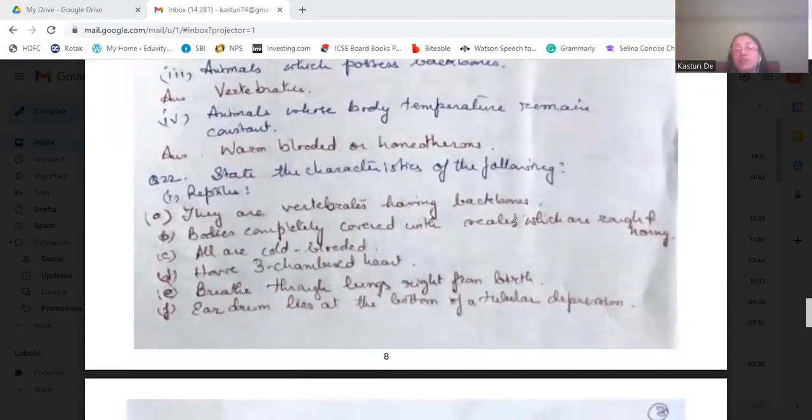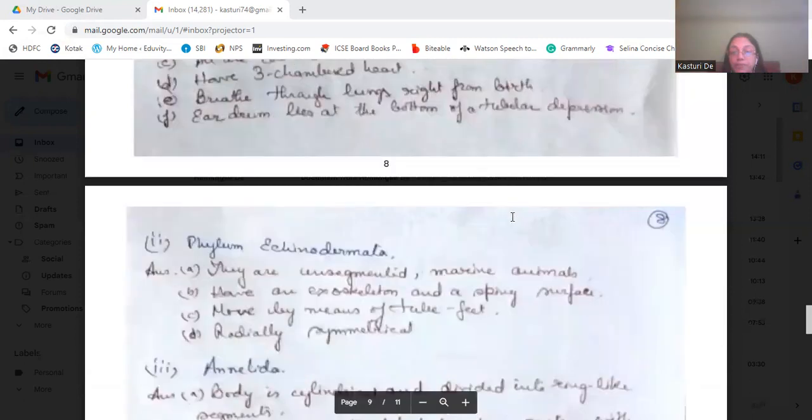Now state the characteristics of reptiles. Reptiles are vertebrates having backbones. Their bodies are completely covered with rough and horny scales. They are cold-blooded animals. They have 3-chambered hearts. They breathe through lungs right from birth. Their eardrum lies at the bottom of a tubular depression.